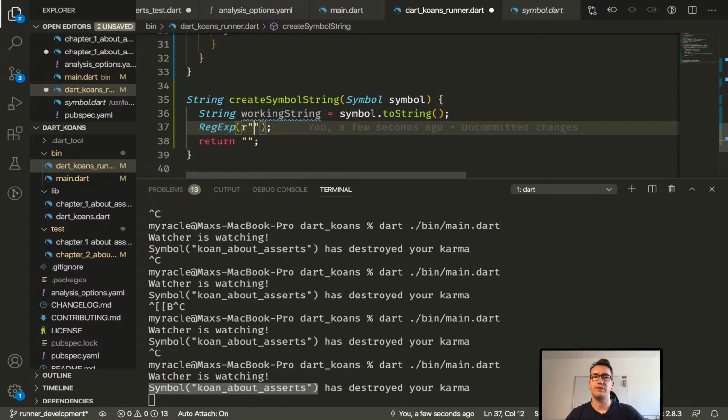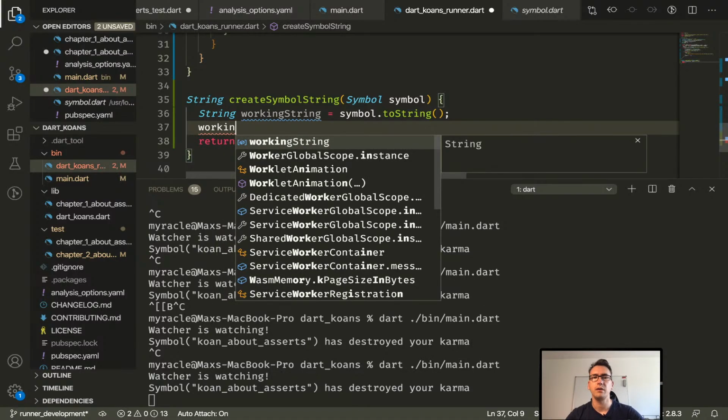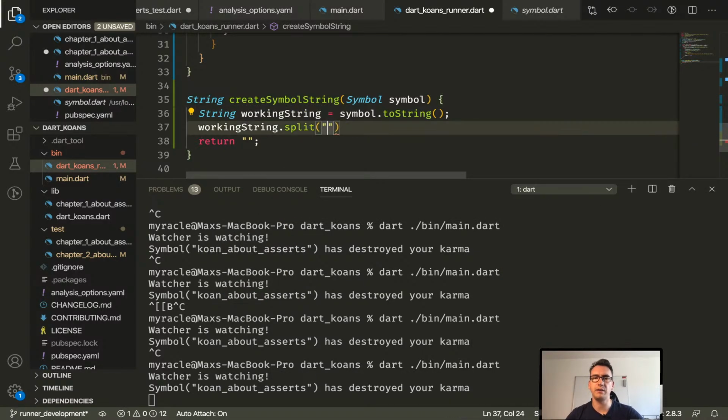Why should I remove it with something else than regular expression? I think it should work pretty fine, right? Because we just search with these underscore names and everything else should be gone. No? Do we have a better option? I think I could also just remove, like start from the first, I could split by something. Oh, that's a good idea, I have an idea. So what we could do is just split it by the pattern, double quotes. And now we would split that in the middle and in the beginning and the end. Exactly, perfect. And then we would just remove the first and the last part.